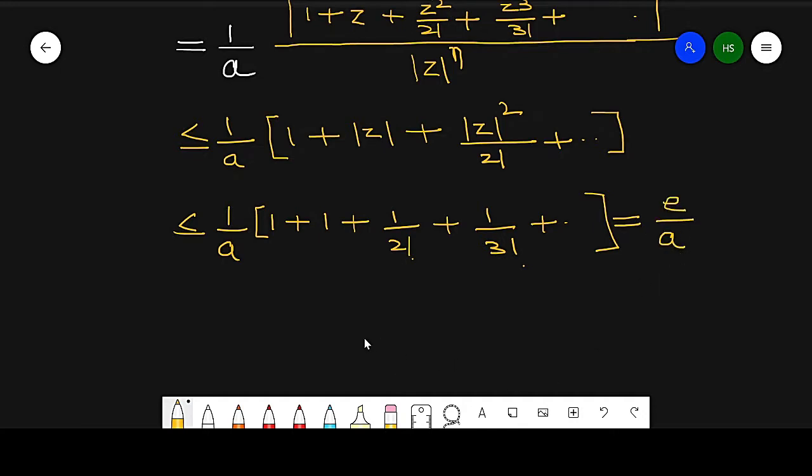Now in the given part, since a is greater than e, e by a is less than 1.